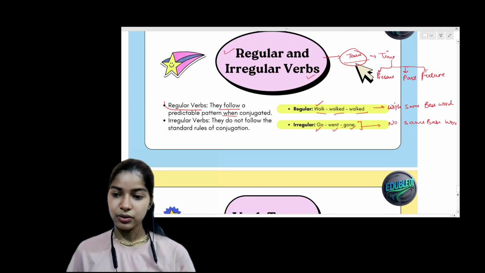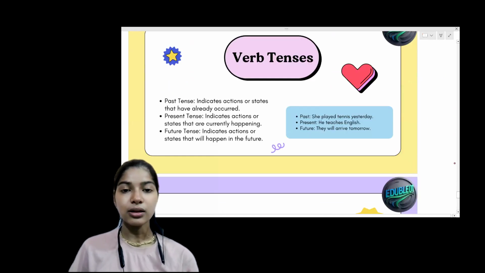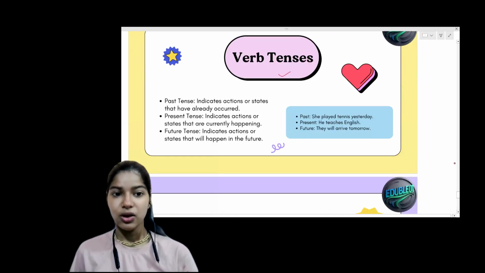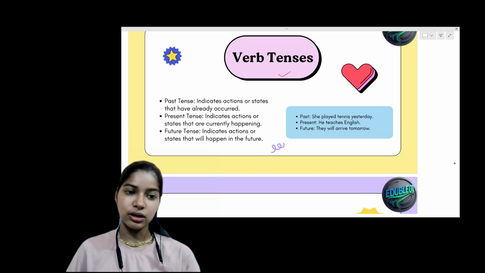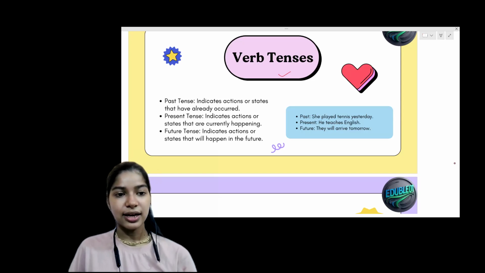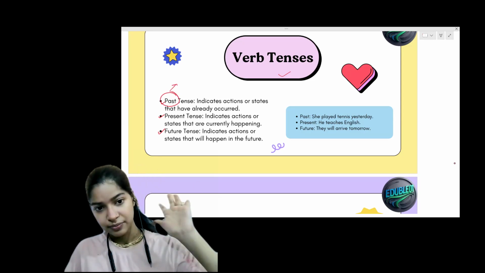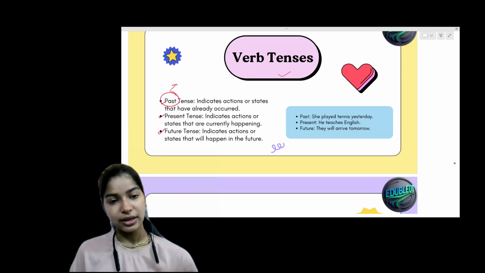Okay. So now we are going to learn a little more about verb tenses. What are verb tenses? I already told you that there are three tenses: past tense, present tense, and future tense. Past means what has already been done, already occurred in past time.